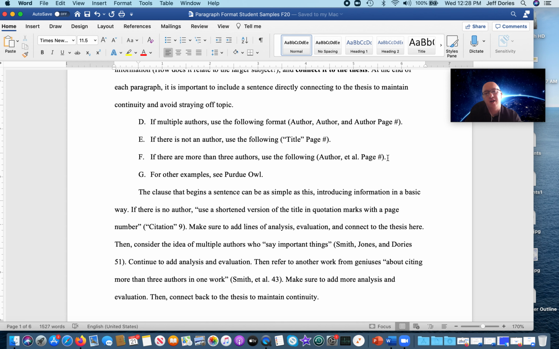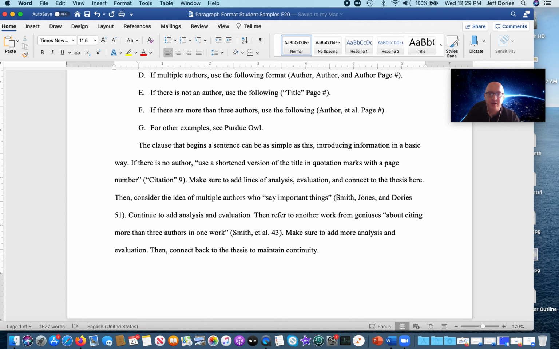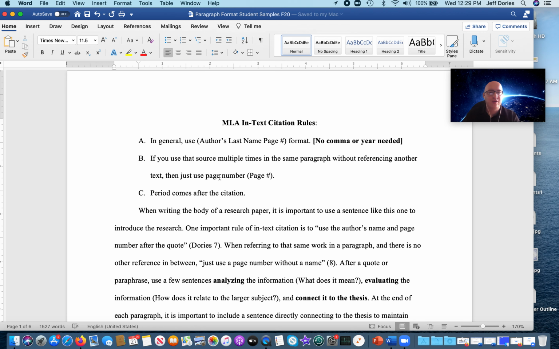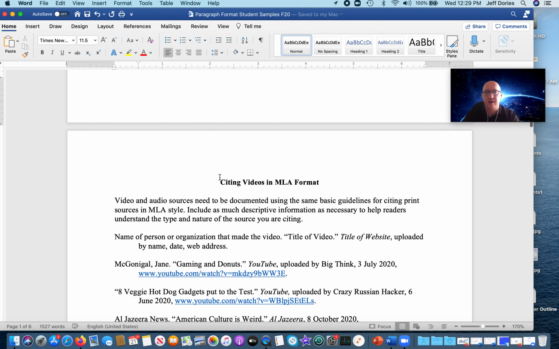This is what it should look like in your paragraphs. So here's what the title would look like, right? And again, remember a phrase from you leading into each quote. Then you have the title in quotation marks and the page number. Here's what it looks like with three authors. And here's what it looks like with more than three authors. Okay, this is in your handout packet. Also, I'll be posting this little packet that we're going through today in your learning materials for this week. So this could be useful to reference.